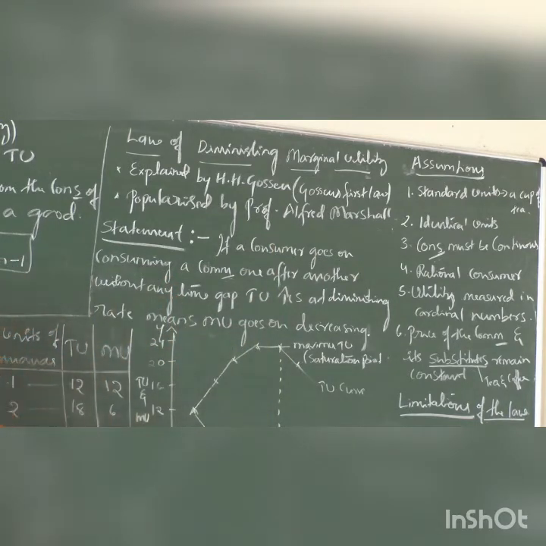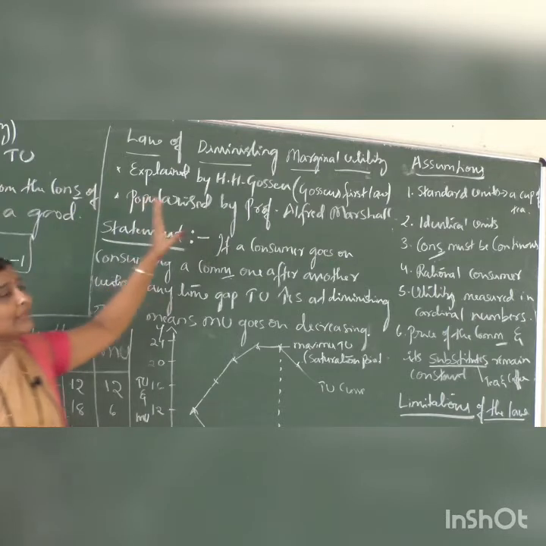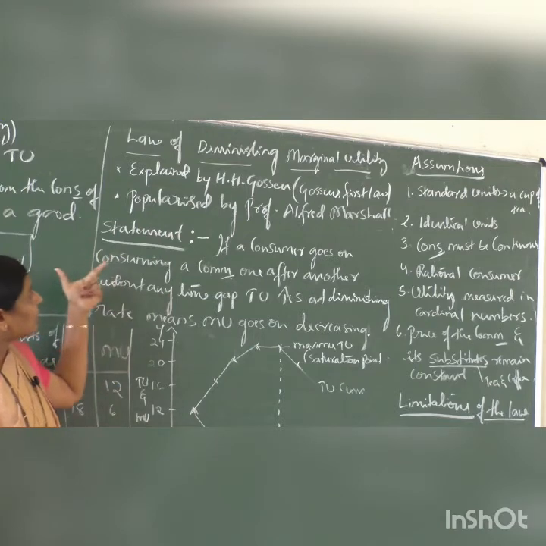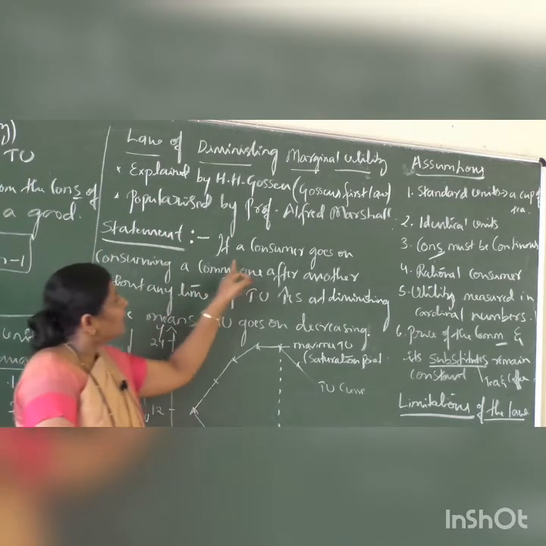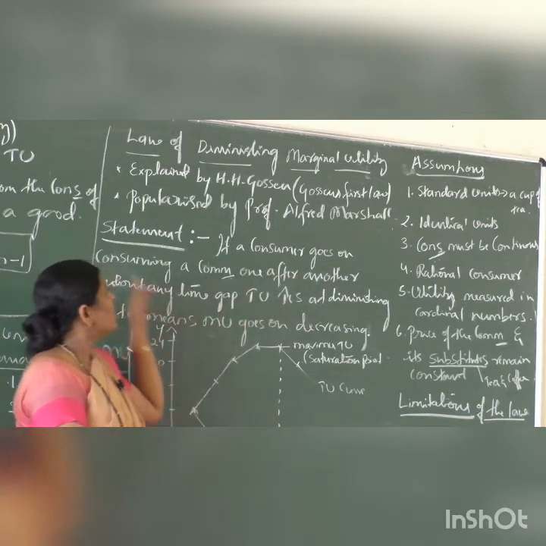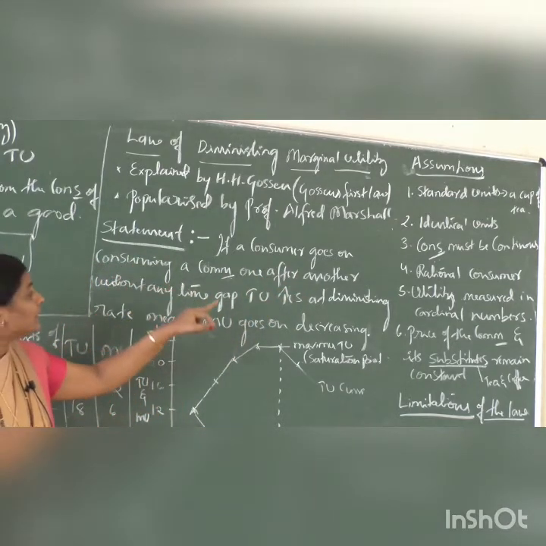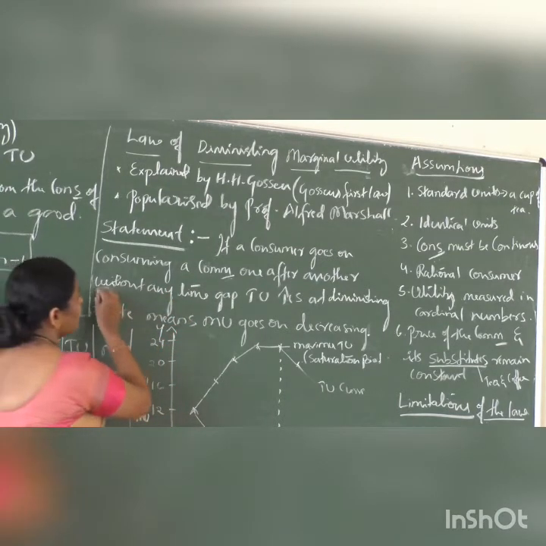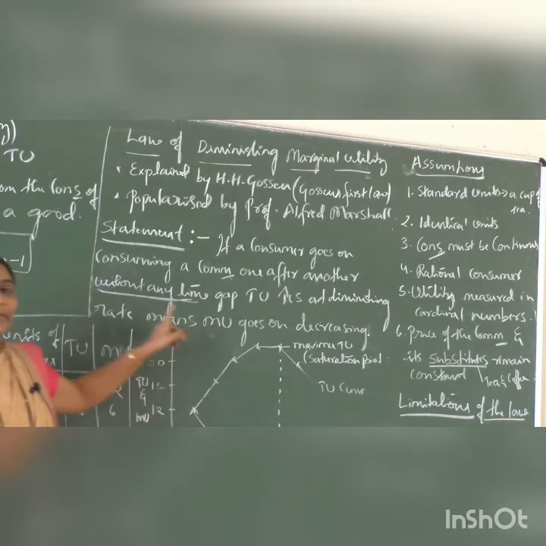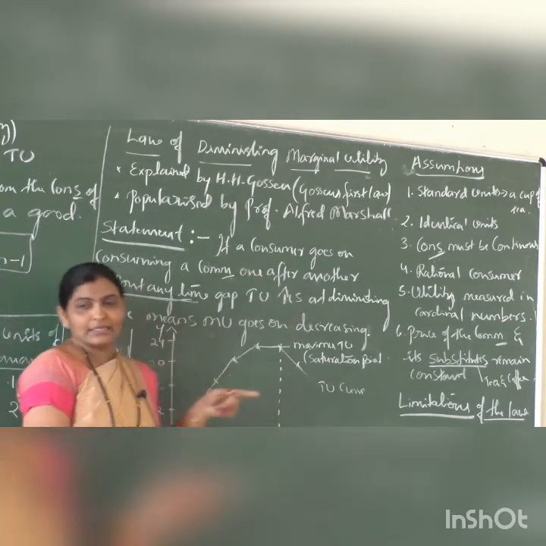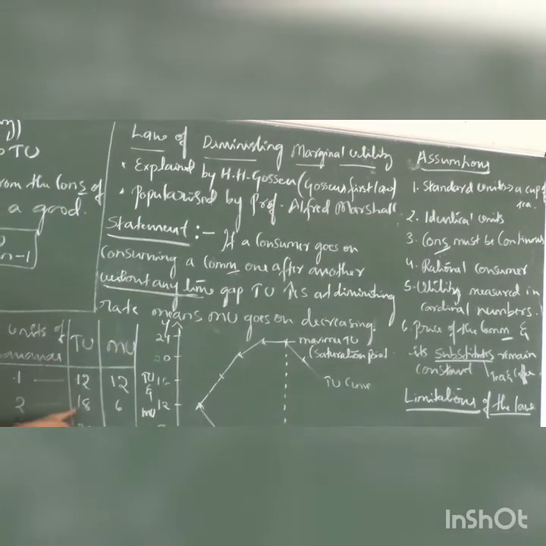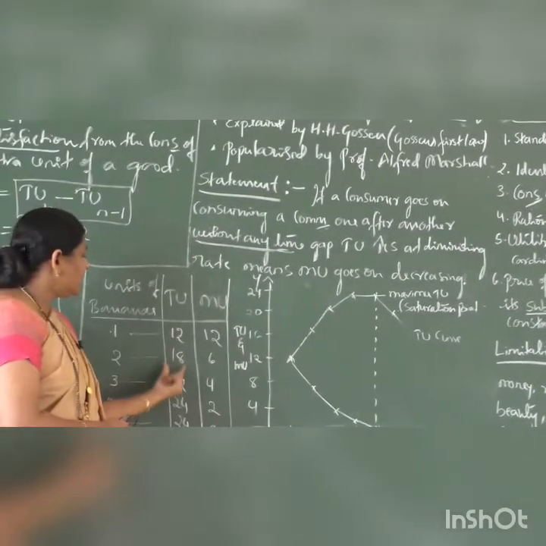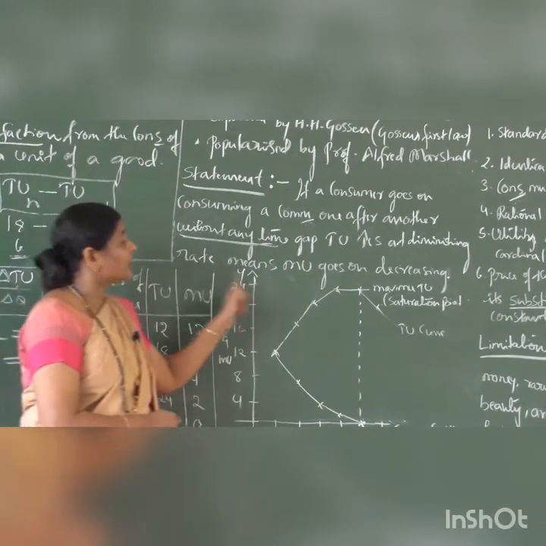So how can we understand consumer behavior with the help of law of diminishing marginal utility? What is the statement of this law? What does this law tell us? Let us see that if a consumer goes on consuming a particular commodity one after another without any time gap, this is very important, without any time gap, total utility increases at a diminishing rate.